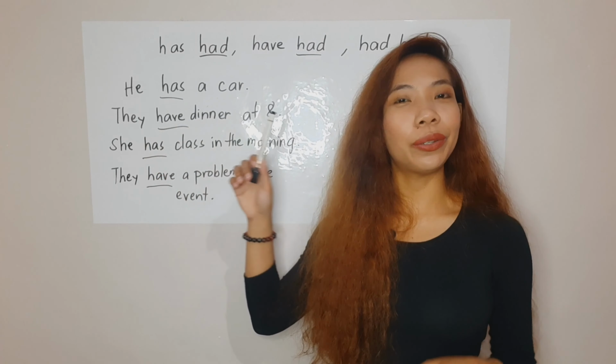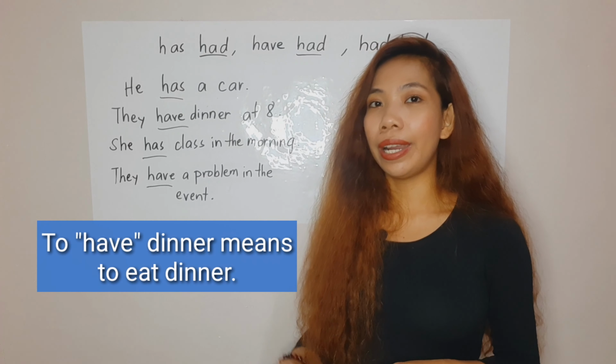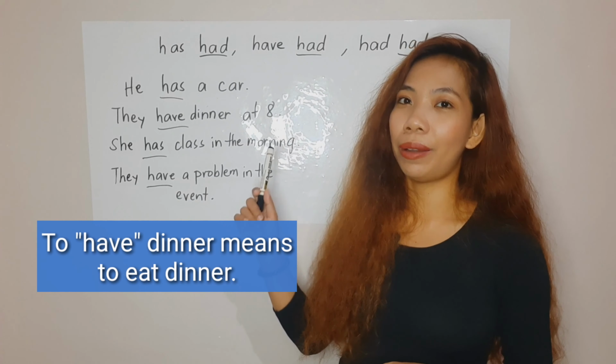Second example, we have they have dinner at 8. Again, they have dinner at 8. Now, this is another way of saying that they eat dinner at this specific hour. You can say, I have breakfast. That means I eat breakfast. So some people don't eat breakfast, but I hope you do eat your breakfast. Yeah, that's another usage of have.